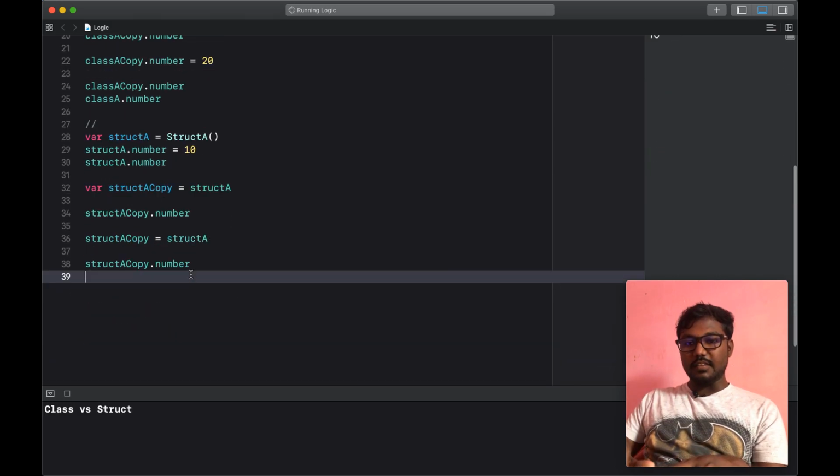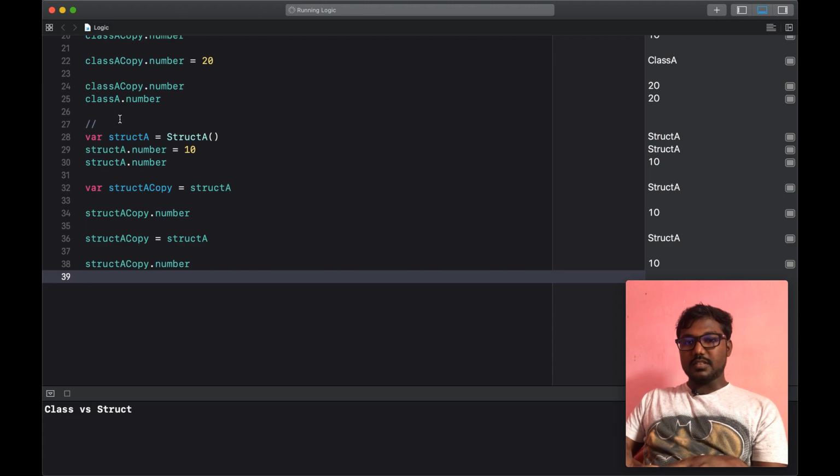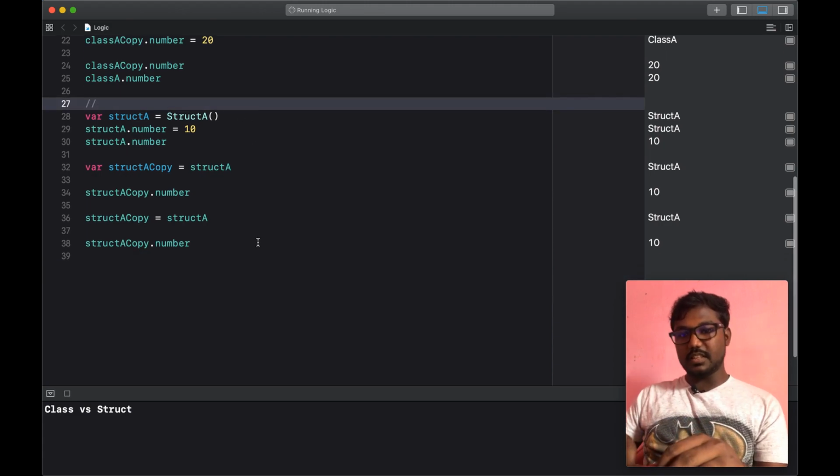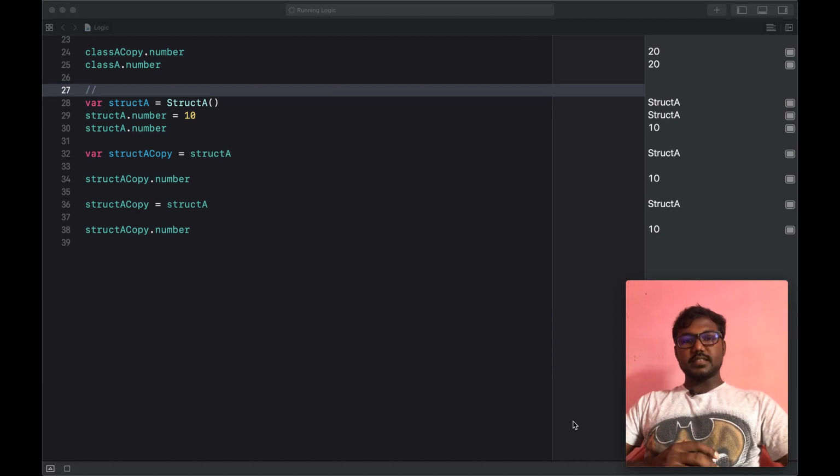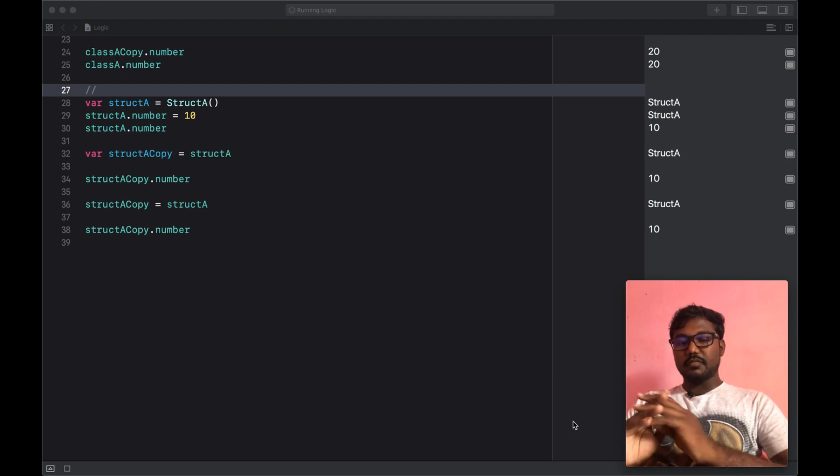Likewise we can see the difference between the struct as well as classes. Now we can see the use cases. The use cases are somewhat complex to define. We can choose what is a class and what is a struct, when we use the class and when we use the struct.